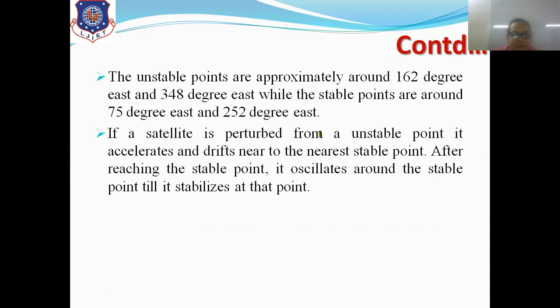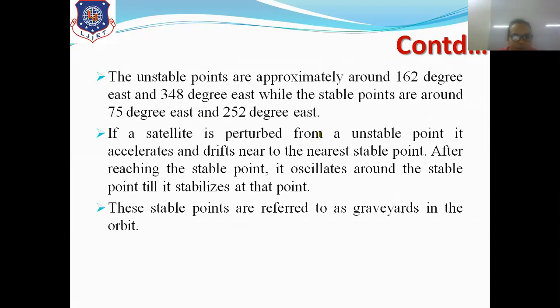If a satellite is perturbed from an unstable point, it accelerates and drifts to the nearest stable point. After reaching the stable point, it oscillates around the stable point till it stabilizes at that point, right? If it is drifted from a stable point to an unstable point, then again it is moved to the nearest stable point by using rocket motors, right? After reaching the stable point, it will oscillate around that stable point only.